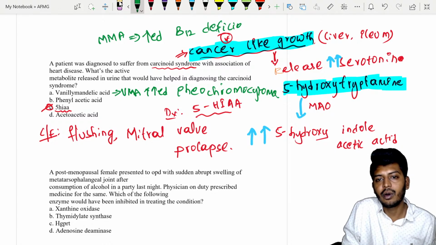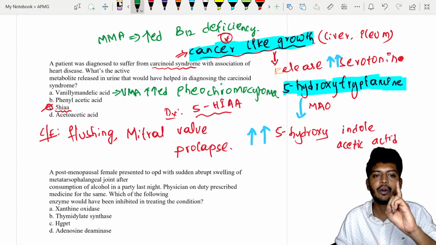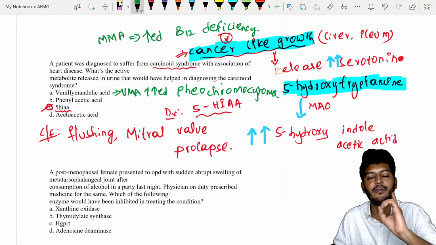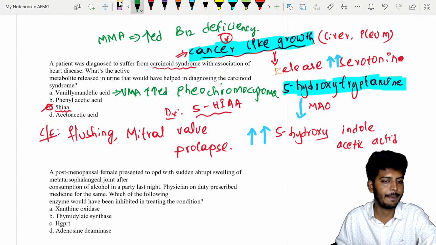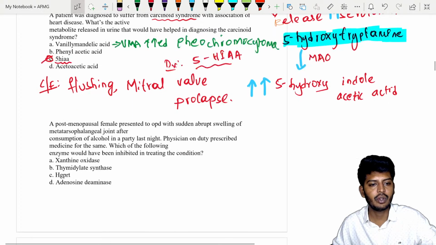So sir, which one can we expect? Among these, remember pheochromocytoma, MMA, and 5-HIAA. Among these three, one is a short question. Be prepared with it. Done, sir? Okay. Let's go to the next question.